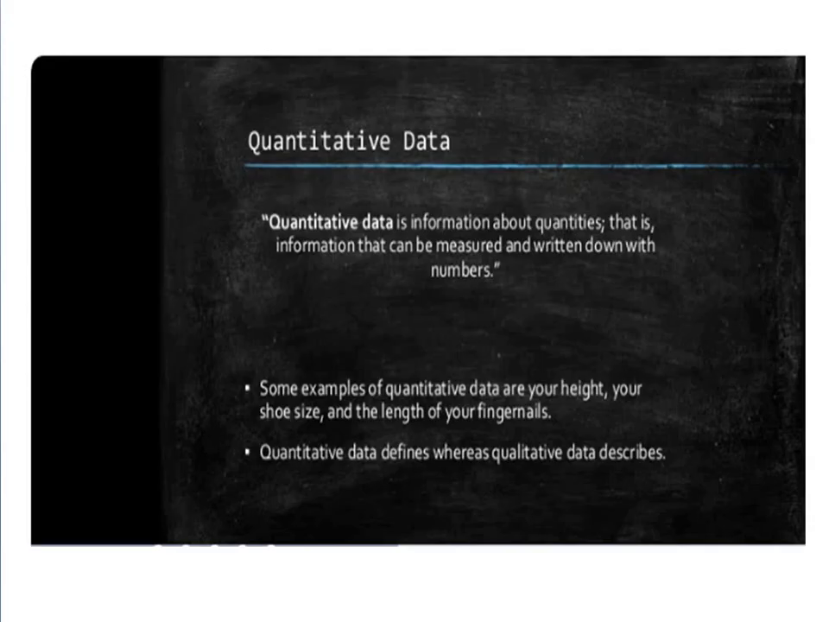Quantitative data is information about quantities, that is, information that can be measured and written down with numbers. Some examples of quantitative data are your height, your shoe size, and the length of your fingernails. Quantitative data defines, whereas qualitative data describes. We will study later what qualitative data is.